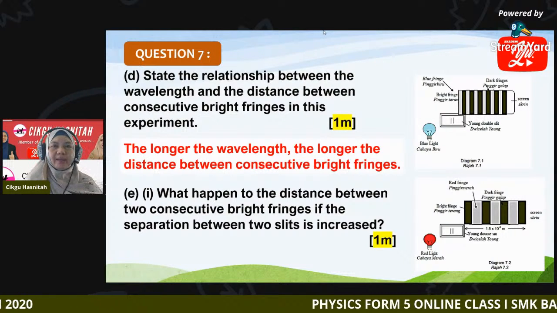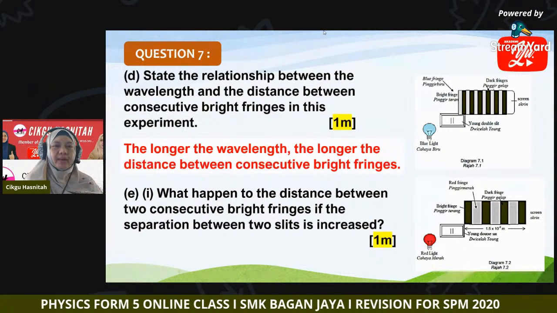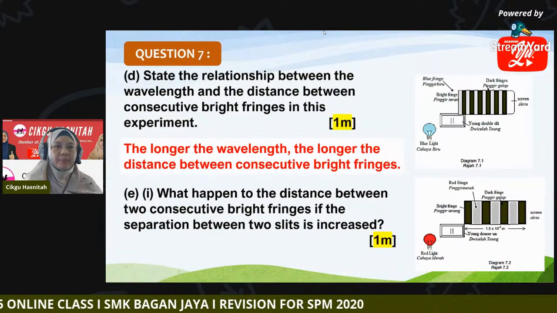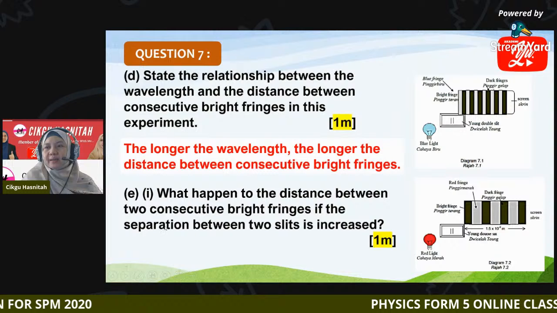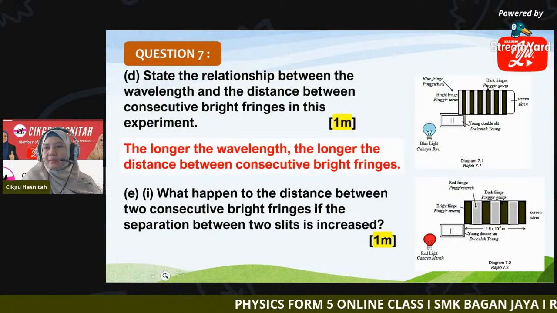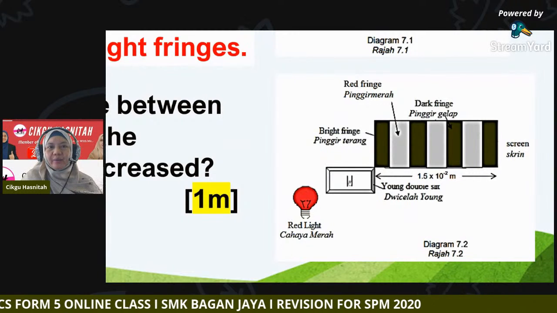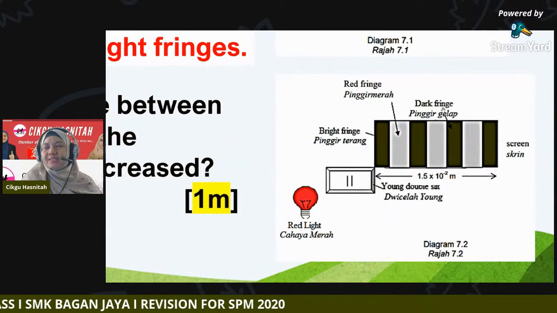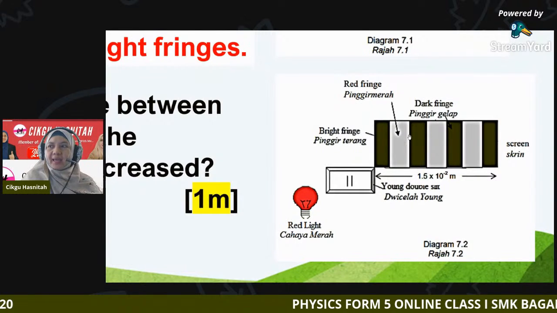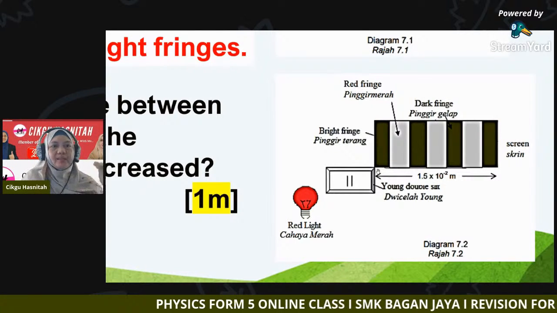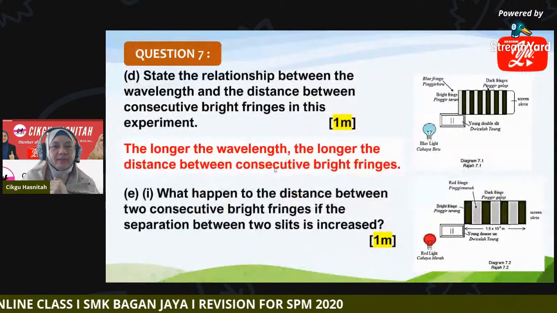Then E1. What happens to the distance between two consecutive bright fringes if now the separation between the two slits increases? So this is the separation of the slits, a, and this is x. When the slit separation is widened, what happens to the distance between fringes? What is the relationship between a and x for interference of light?